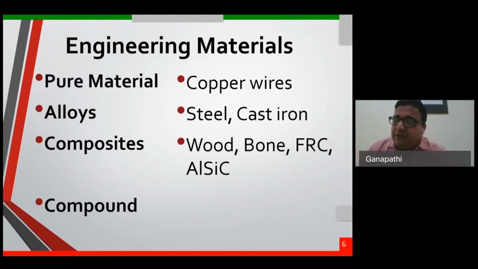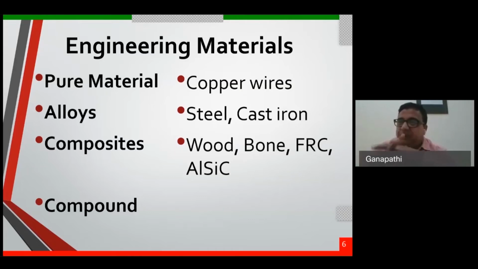Another one is a compound. Again, there are more than two elements, but the difference is that when the elements come together, entirely different properties are developed. In an alloy, when you add carbon to iron, some of the carbon properties come into the iron. If you add chromium, which is of high strength, some strength will be added to the iron. That means the properties of the individual elements are not lost. In a compound, the original properties of both elements are completely lost and a new property is developed.